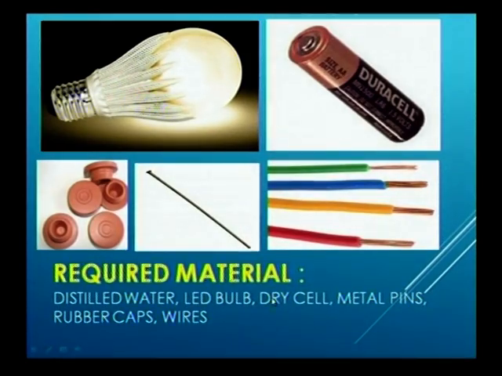And here there is a dry cell. Dry cell is nothing but a battery. We can use batteries instead of a dry cell also. And the next one is metal pins. See, friends, we already used the metal pins to prove our experiments.